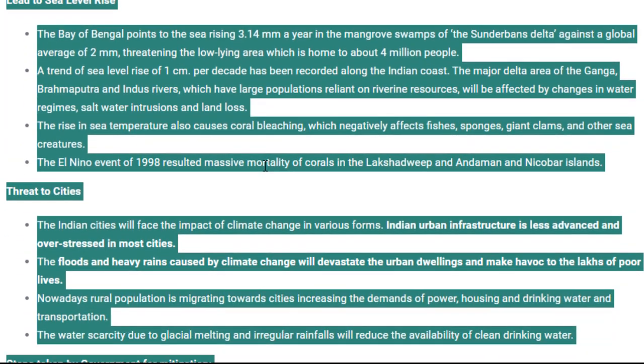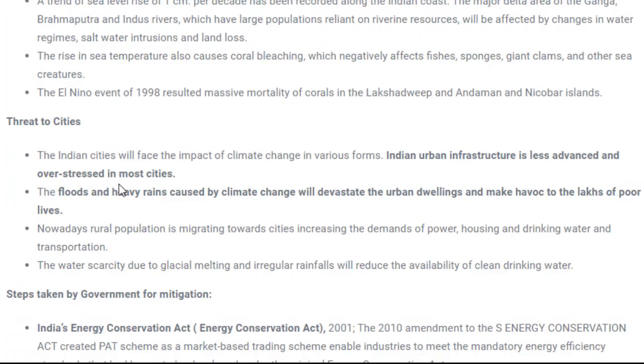Sea level will rise, threats to cities, how cities will be affected. Whenever there is lots of precipitation in cities, if cities don't have proper infrastructure or drainage systems, they will have problems. Lakhs of people would become homeless, they won't have proper food. Population migration would be there. These points are already discussed earlier, so I'm not going into detail over here.